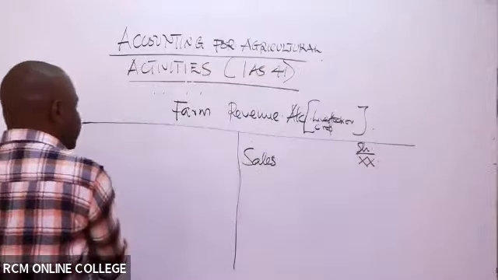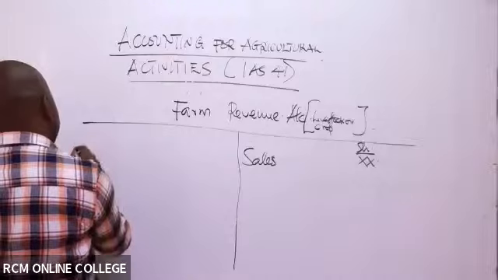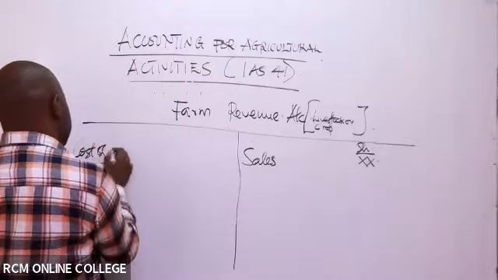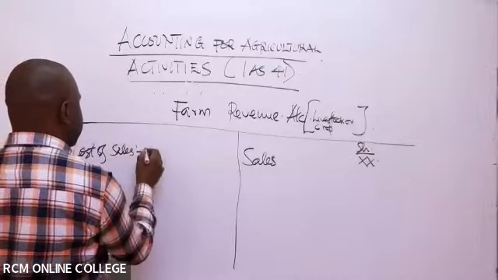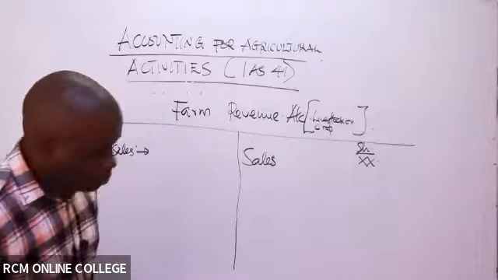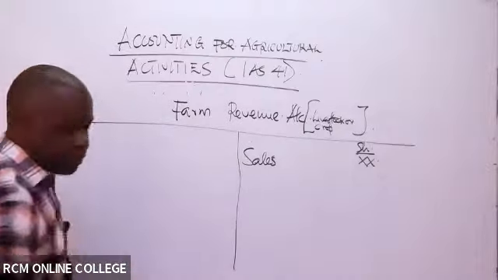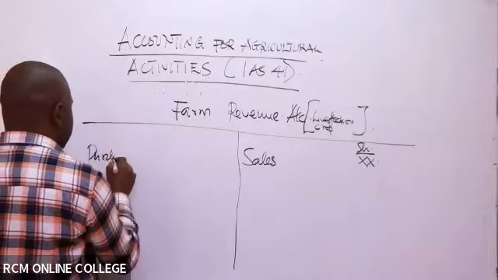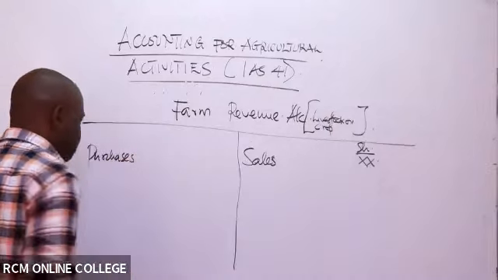Then this other side, you'll indicate the costs you've incurred, the cost of sales. The cost of sales here will likely involve you indicating the purchases. So here you'll have the purchases you've actually ended up making.